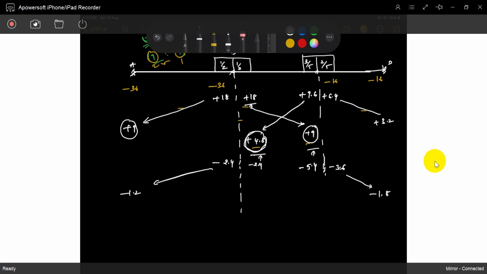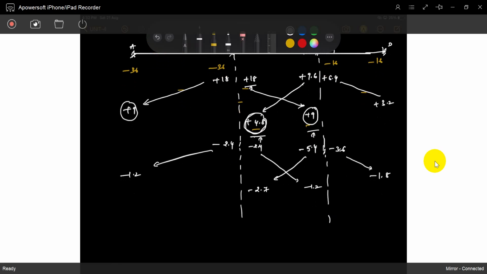And if you see, again this carryover moment will come. What is that? 5.4 divided by 2 is 2.7. So again it's an unbalanced moment, so we will distribute it.